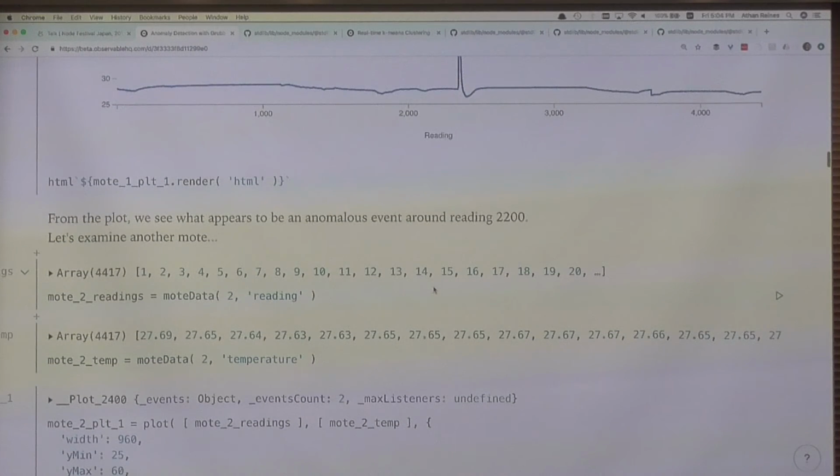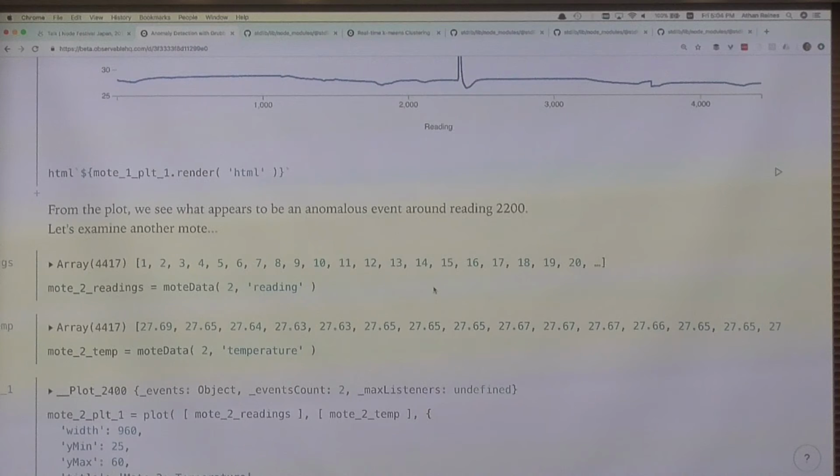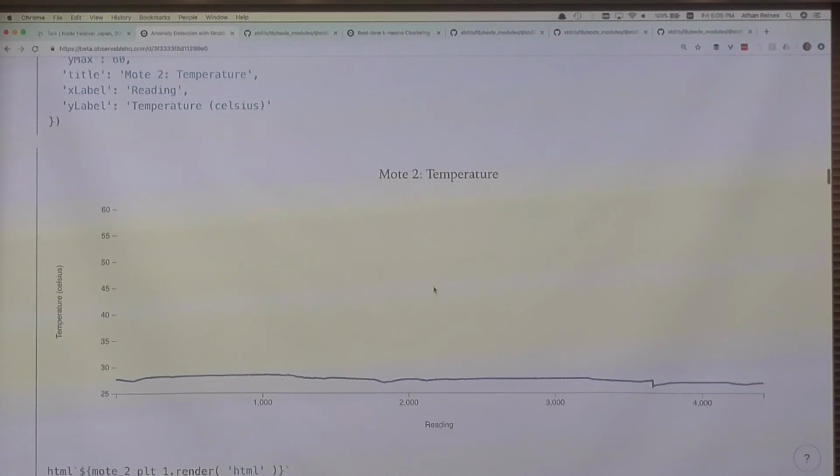So just to look at some other data sets, we'll look at another mote ID, this is a sensor ID within the network. And what we see is that we have a similar baseline behavior, but yet no spike in that data set, which suggests that maybe in the previous data set we did actually see an anomaly. And the goal of this notebook is to try to figure out, can we develop a real-time machine learning algorithm which would identify that particular anomaly?